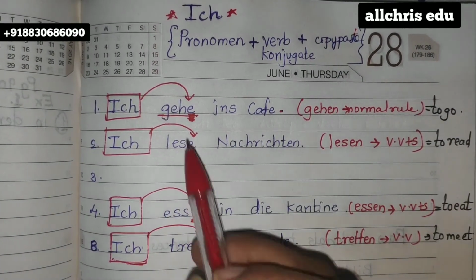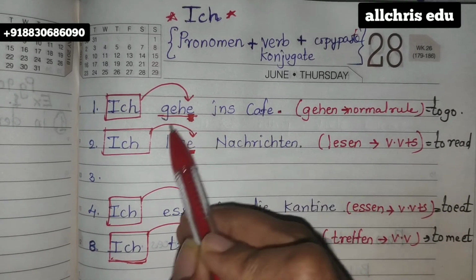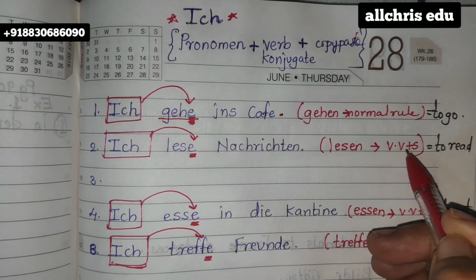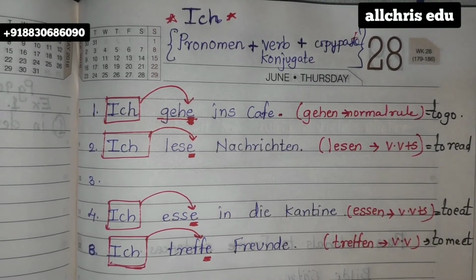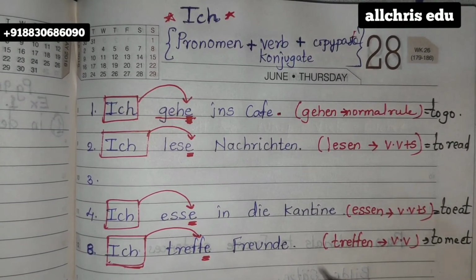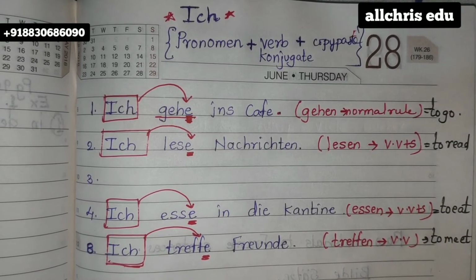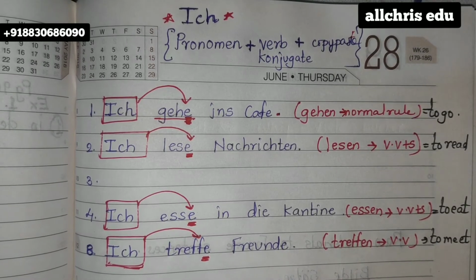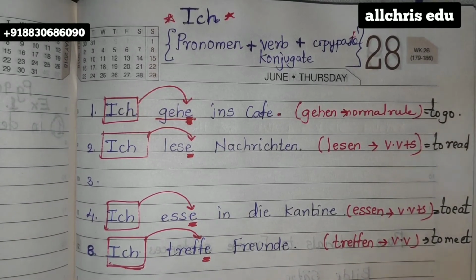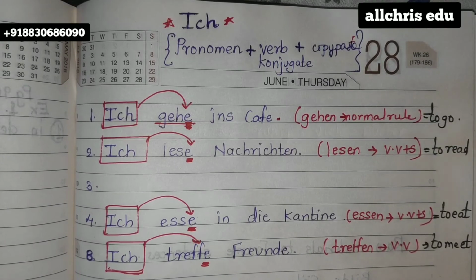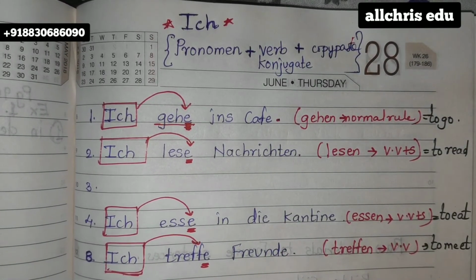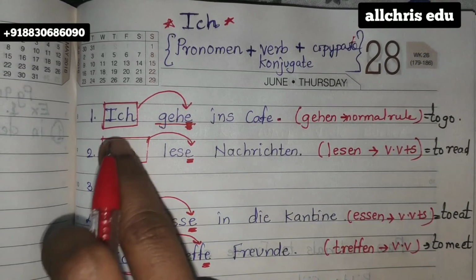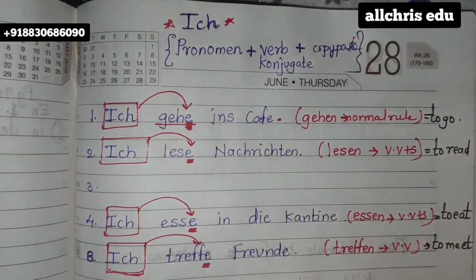Ich lese Nachrichten. Because of ich I have put e, but this lesen word I have conjugated from which collection? That is from vowel verben plus S rule. This is a short form of vowel verben plus S rule. In the same manner, essen, treffen. So treffen is from which collection? When you see the vowel verben collection, you will see that the treffen word was there. So in this manner, total 11 sentences. Please conjugate properly with proper construction of the sentence, with the ending according to the pronoun.